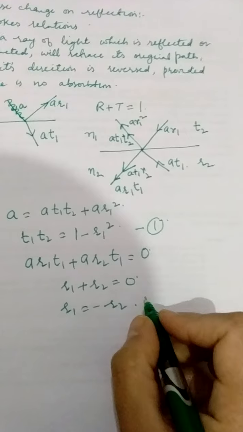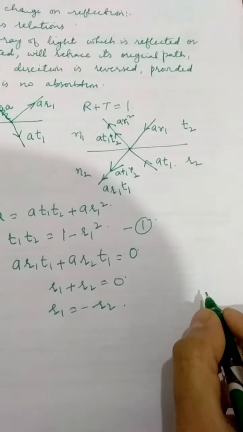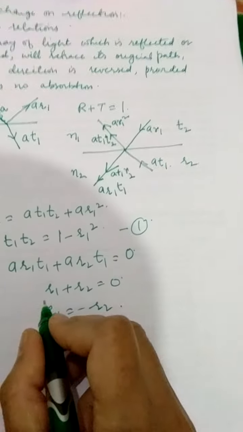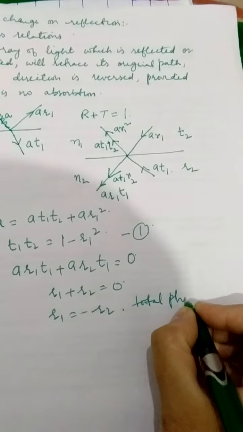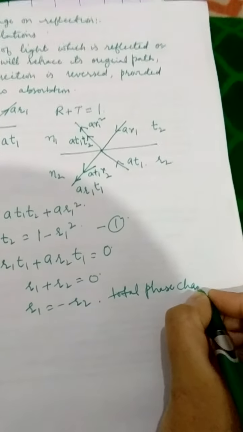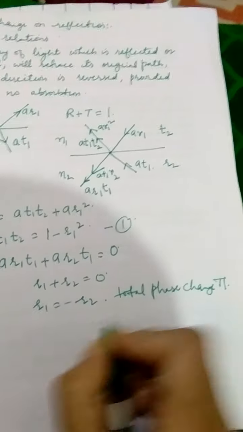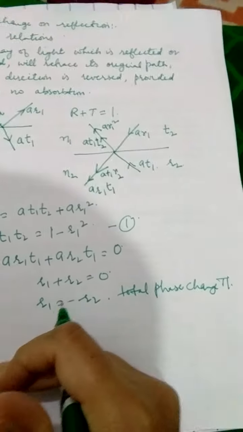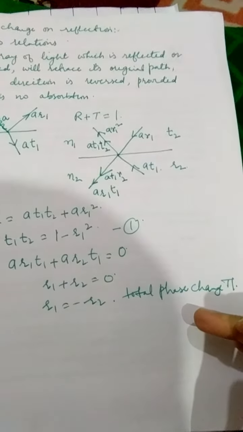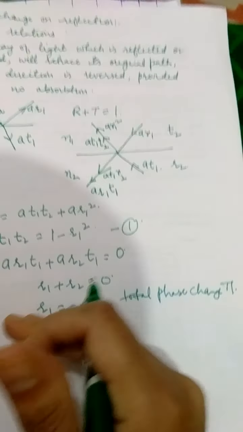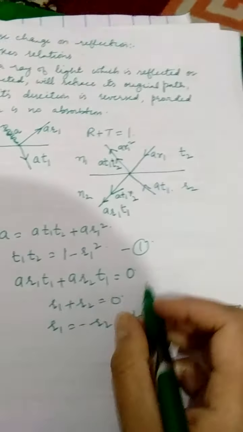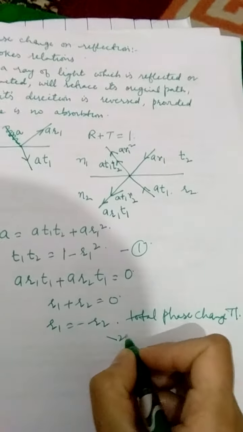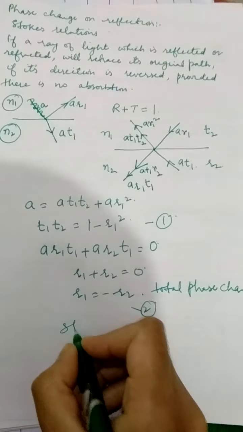That means if a ray of light was incident in this direction, it is reflected in the negative of the same direction. So what is the total phase change? That is very easy to guess for all of you. So total phase change is pi, because it has got reflected along a line. It was incident along a particular direction. It got reflected in the negative of the same direction. So a phase change is pi. So these two relations, relation 1 and 2, these are called as Stokes equations.